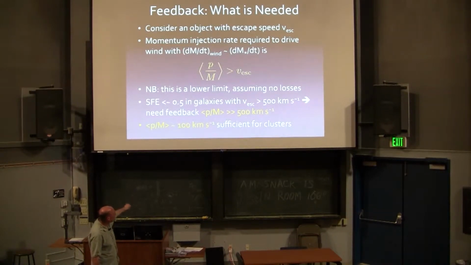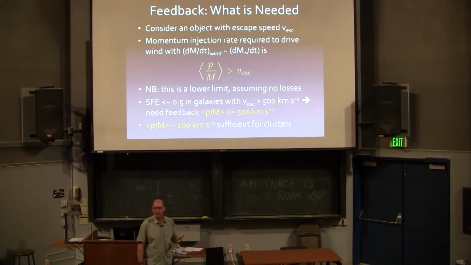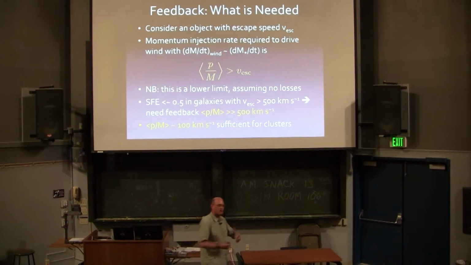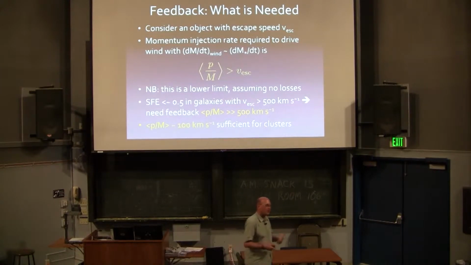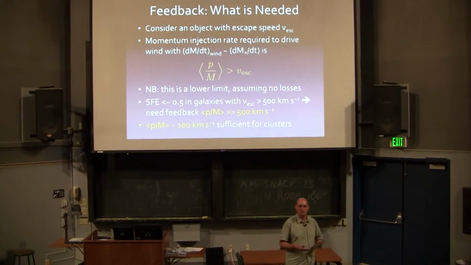Maybe 100 kilometers a second is sufficient to regulate star formation within galaxies by, say, blowing matter out of individual star clusters but not getting it out of the galaxy completely. And that's just because the escape speeds from star clusters are much, much smaller than the escape speeds from galaxies. So escape speed is the key point.